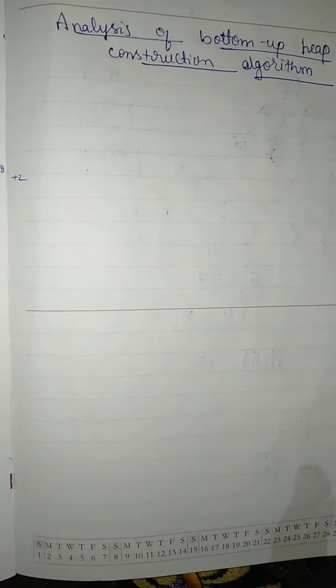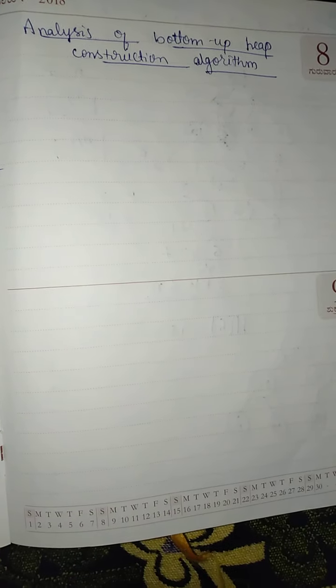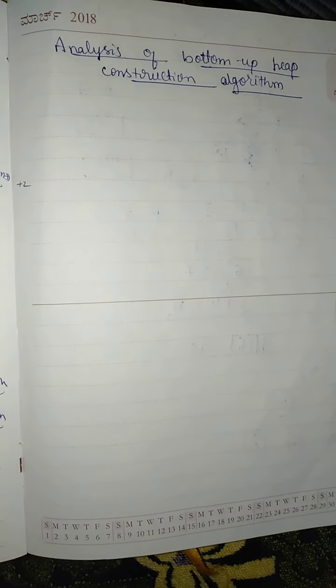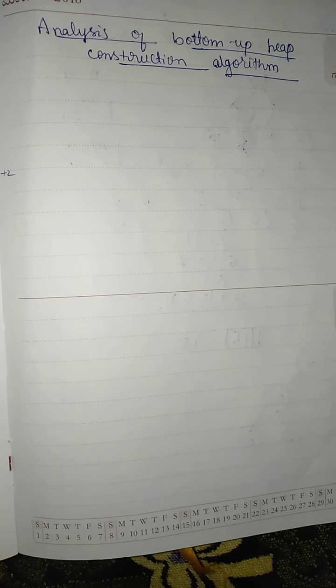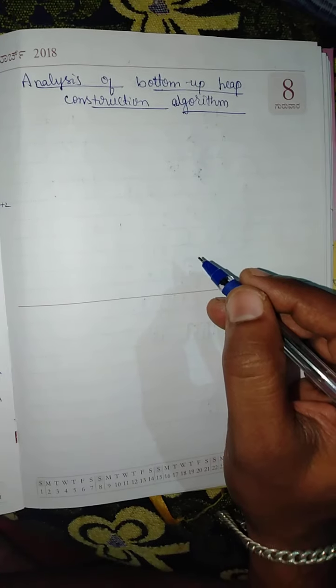After having looked at the bottom up algorithm for the construction of heap, we shall now look at the worst case analysis of the same. Therefore, at worst case, how does the algorithm behave? So let us analyze the same.